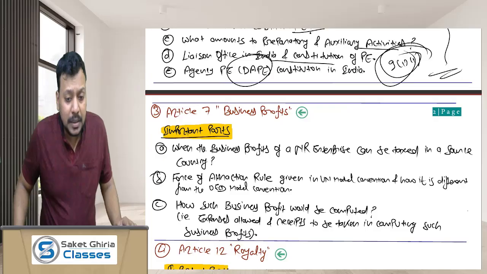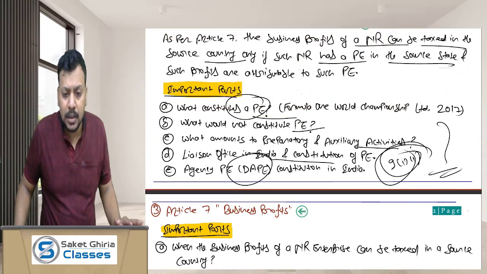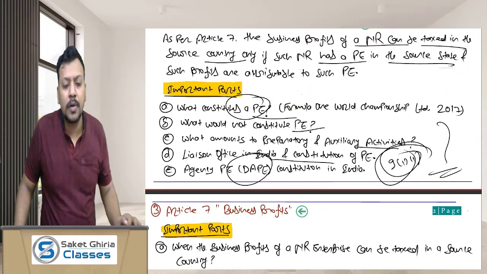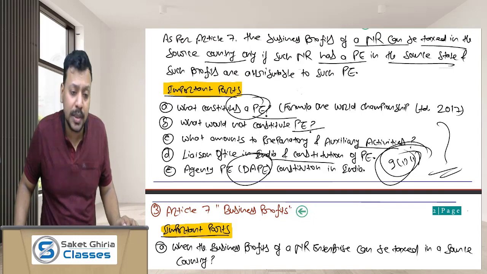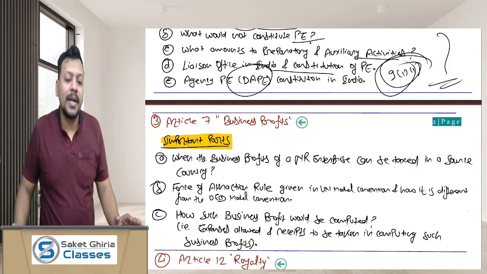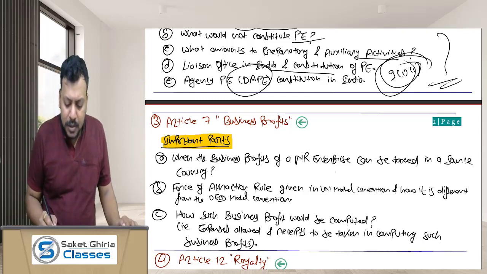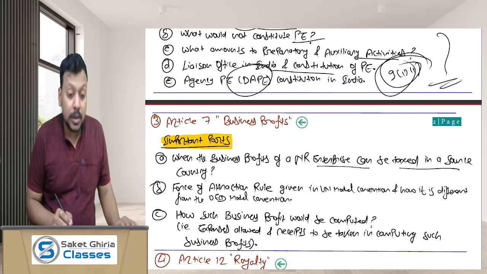Moving ahead, Article 7, business profit. So here, as we have seen, as per Article 7, the business profit of an NR can be taxed in the source state only if that NR has a PE in the source state. So what are the important areas that we must be aware about in Article 7, business profit? When can the business profit of an NR entity be taxed in the source country?